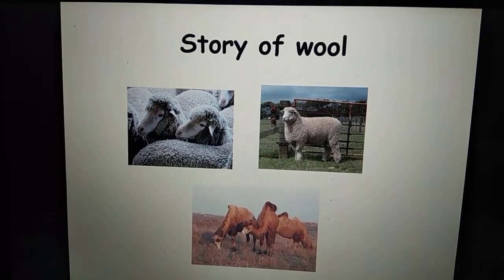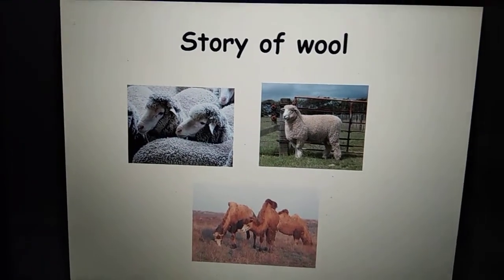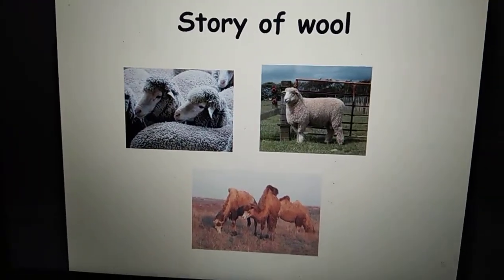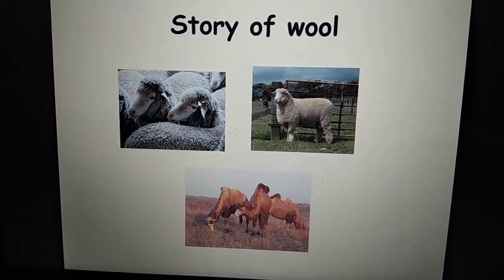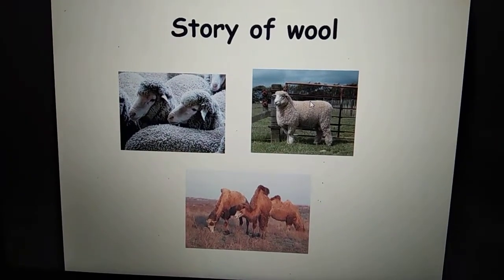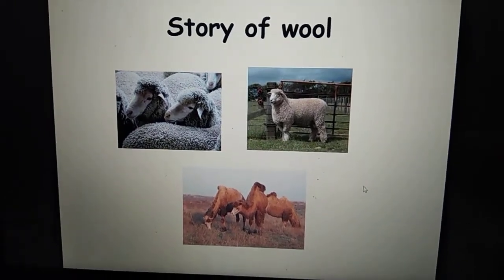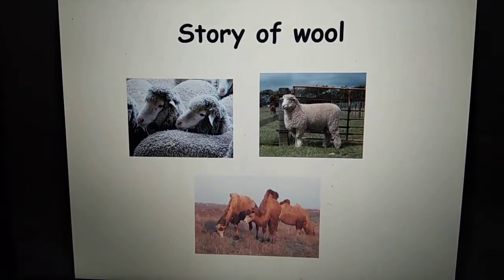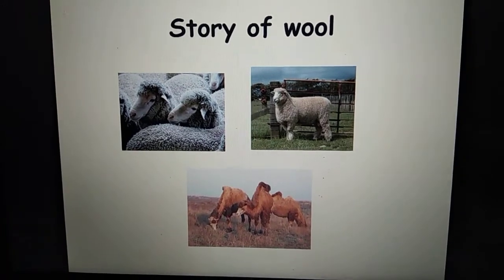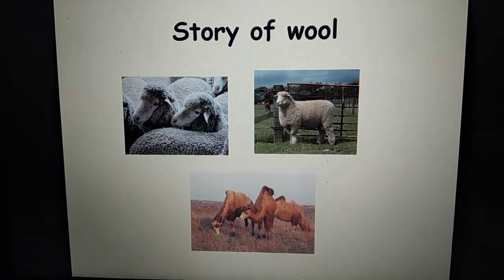Our learning starts with the story of wool. Wool is a very important animal fiber. The source of wool is either goat or sheep. We even get wool from camel and yak. So what we do is we choose an animal who has a lot of fur, like hair on their skin.